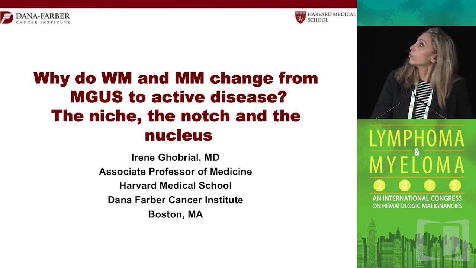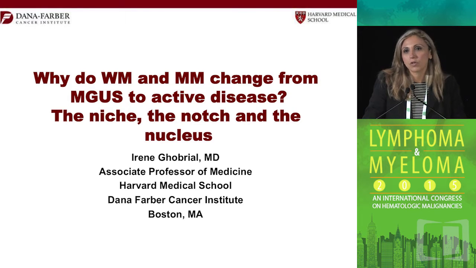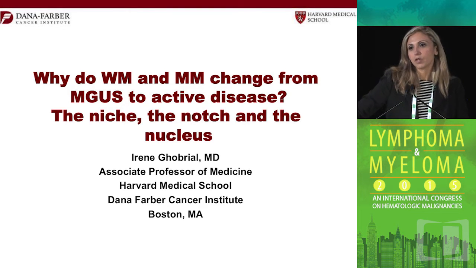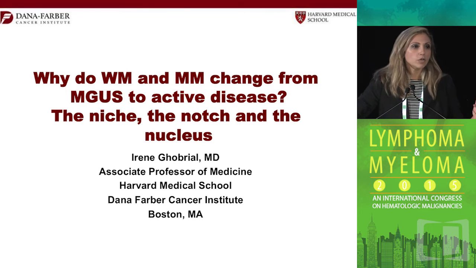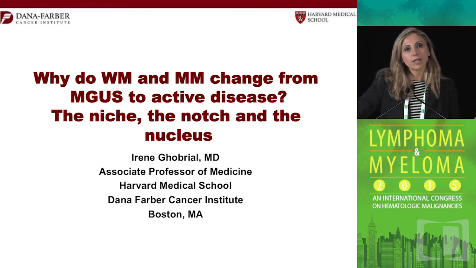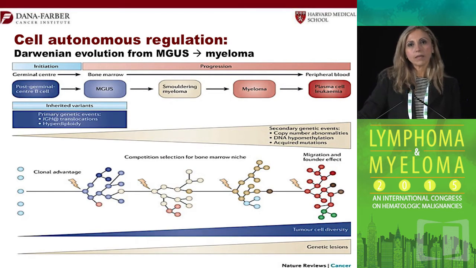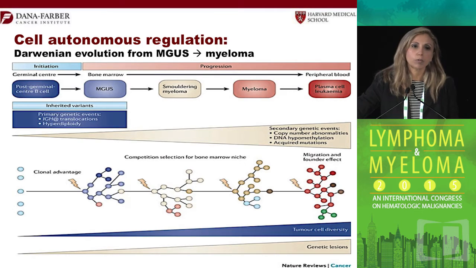So what I'll try to do today is take you through precursor conditions, MGUS, monoclonal gammopathy of undetermined significance, and how patients who develop MGUS go on to develop progression into Waldenström or multiple myeloma. And can we, in the future, prevent that progression, screen the patients early, and potentially prevent them from having symptomatic disease in the future?